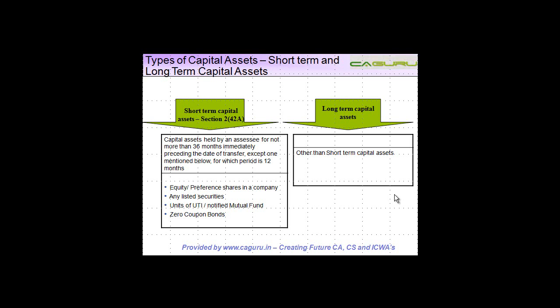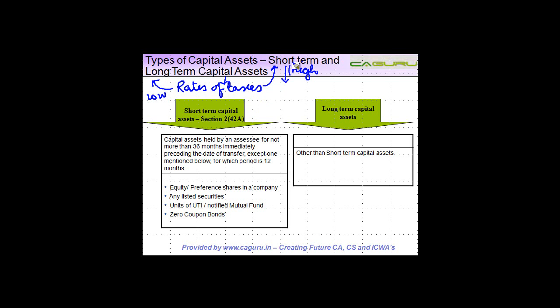Let's understand the types of capital assets. Capital assets basically are classified into two categories: short-term capital assets and long-term capital assets. Now, the reason why these assets are classified into short-term and long-term is that the rates of tax are generally high in case of short-term capital gains and low in case of long-term capital gains.